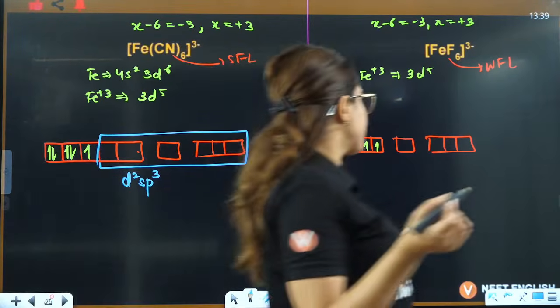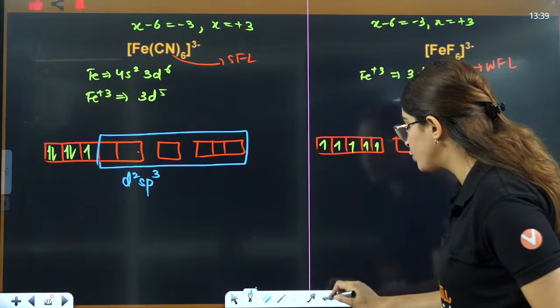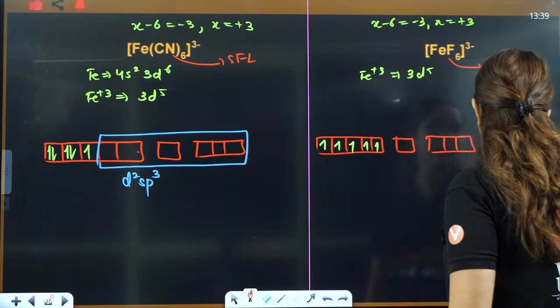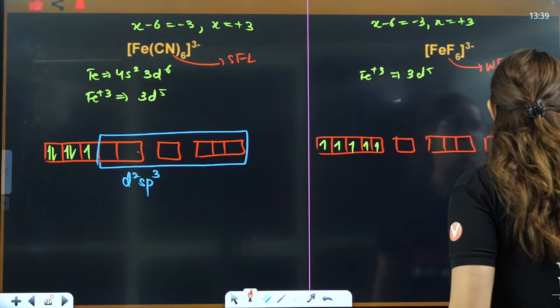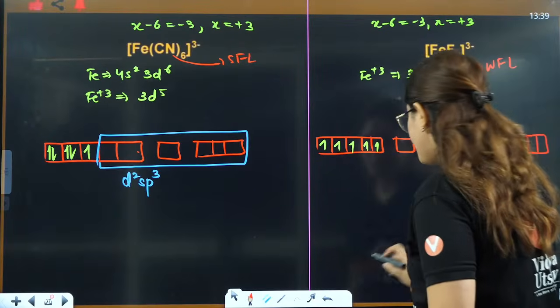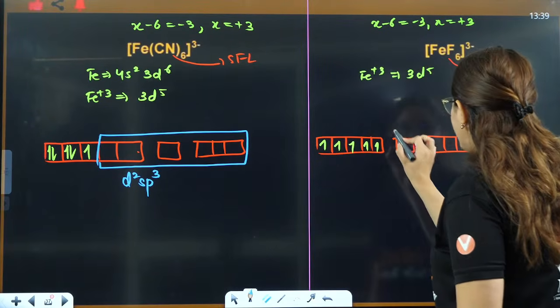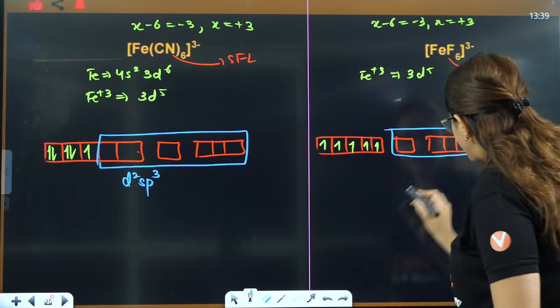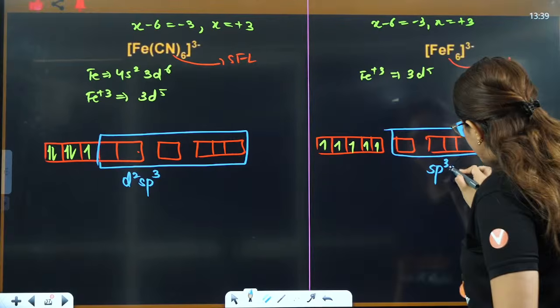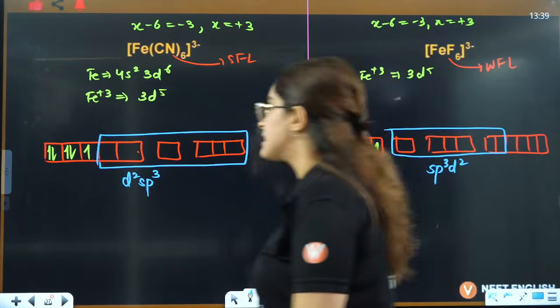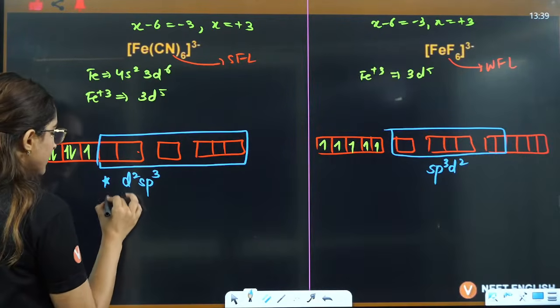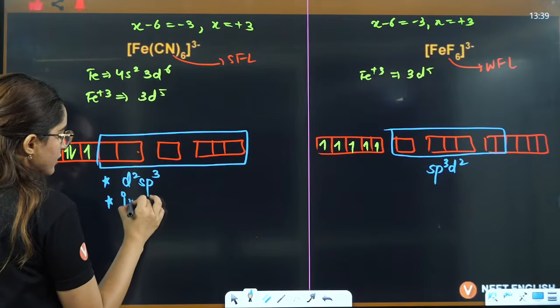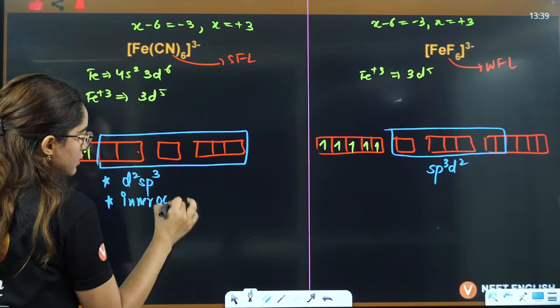Here we don't have 6 empty boxes, so we'll have to use the outer orbital. That is why we will use the outer orbital here, which is sp3d2. Now it is sp3d2, right? That is why we say here it is inner octahedral, inner octa.